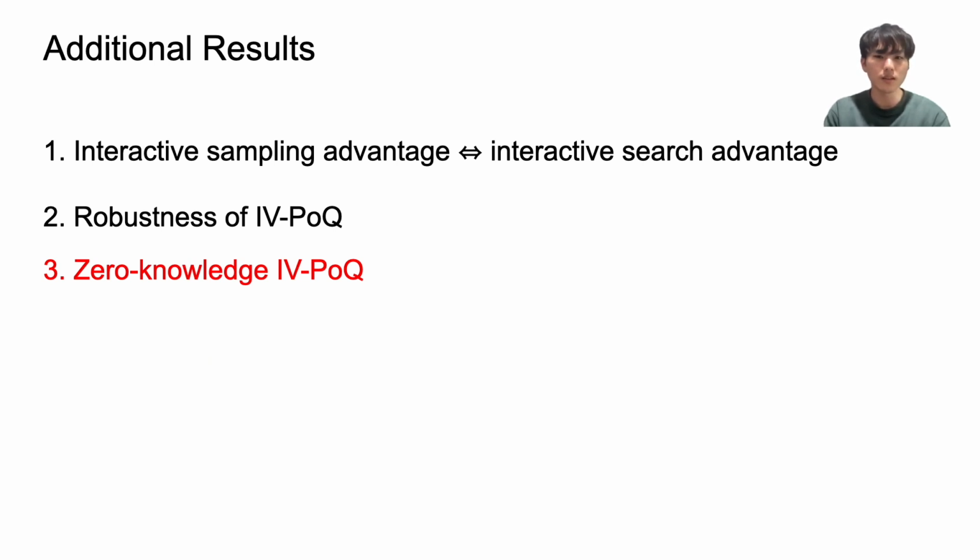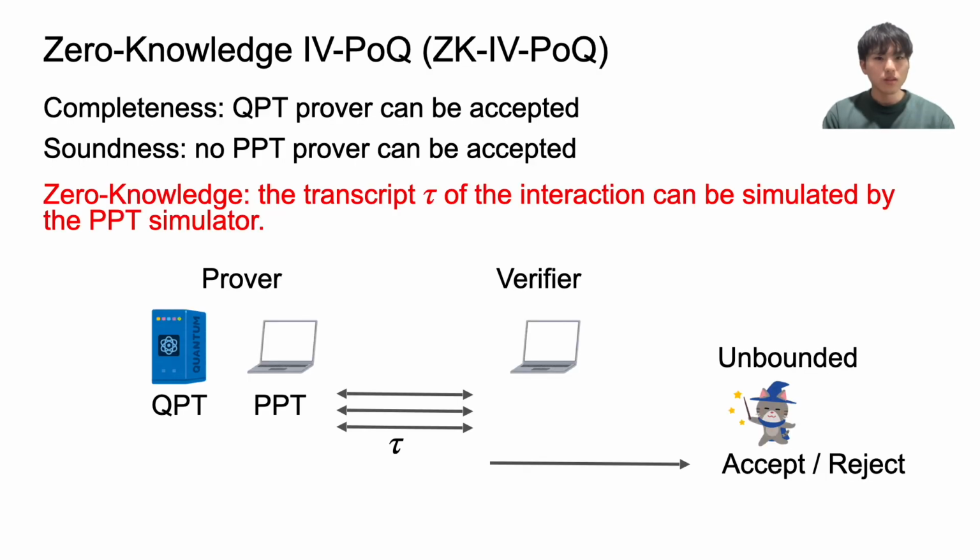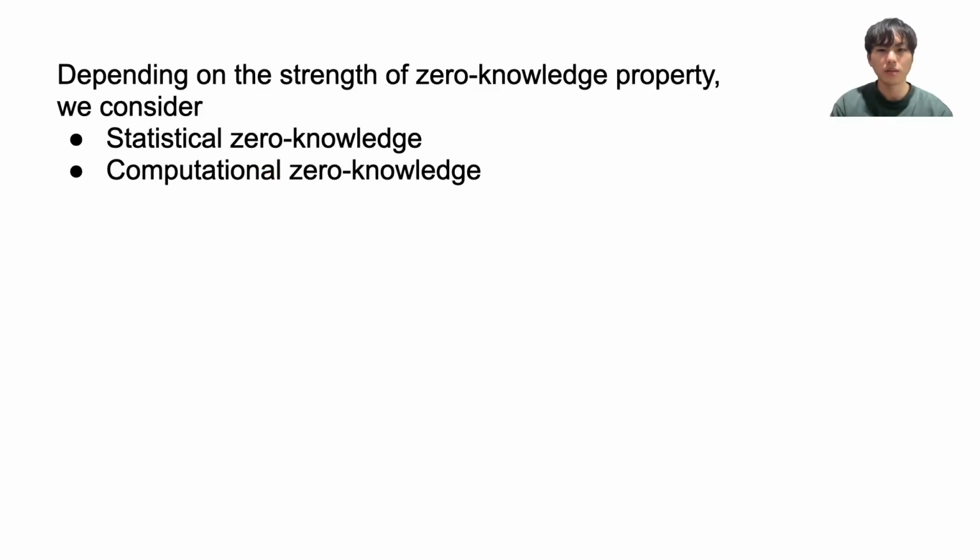Finally, I explain the result about zero-knowledge IBPOQ. Zero-knowledge IBPOQ satisfies an additional condition called the zero-knowledge property. This property requires that the transcript of the interaction can be simulated by a PPT simulator. Depending on the strength of the zero-knowledge property, we can consider computational zero-knowledge and statistical zero-knowledge.